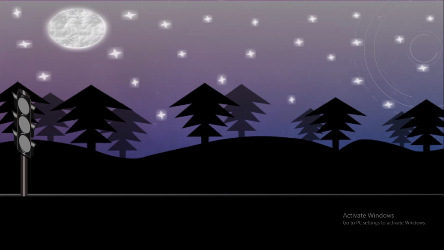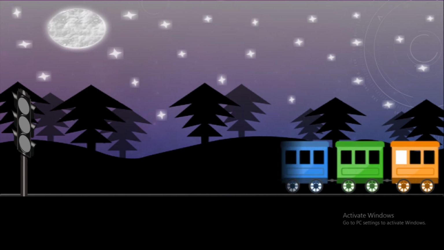Very simple, right? A train is actually a vehicle which is used to transport passengers or some goods from one place to another place. Correct? But you can see there are 3 coaches. This is coach number 1, coach number 2 and coach number 3. They all are connected together. Can these 3 coaches by themselves perform their function? What is the function? Transporting passengers and goods. The answer is no. There needs to be somebody to allow or to initiate this.